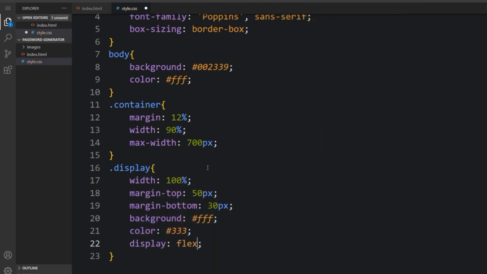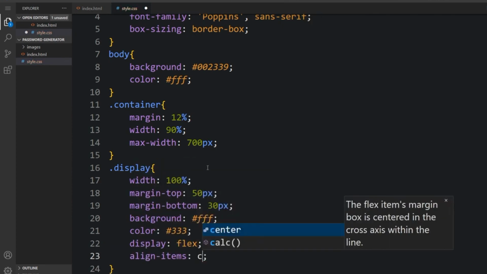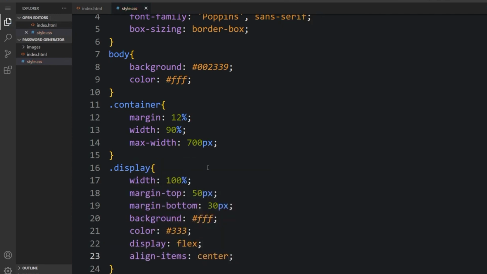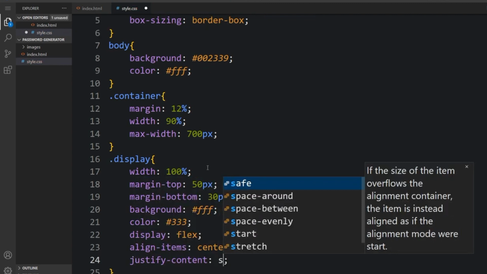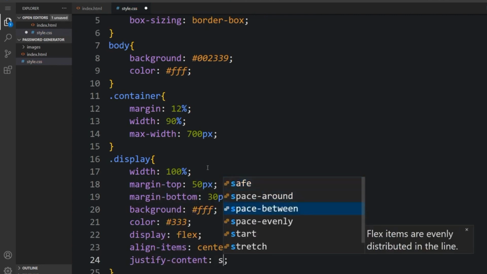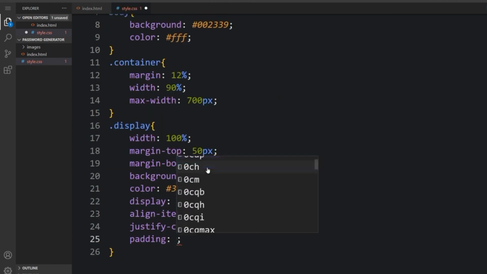The display will be flex, align items center, and justify content space between to make it perfect.